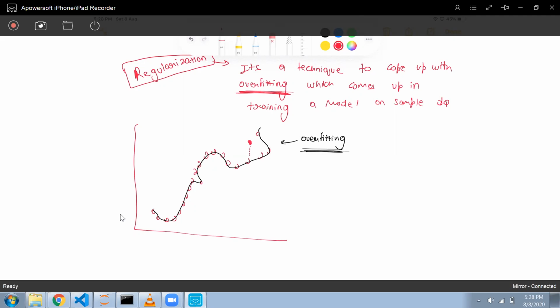Suppose these new points are coming, so they will have higher error. I want my model to be able to generalize well.